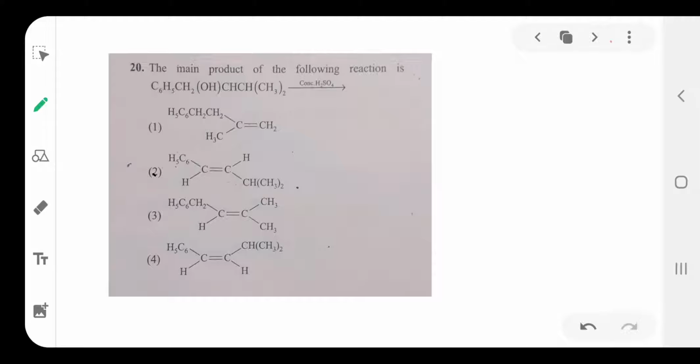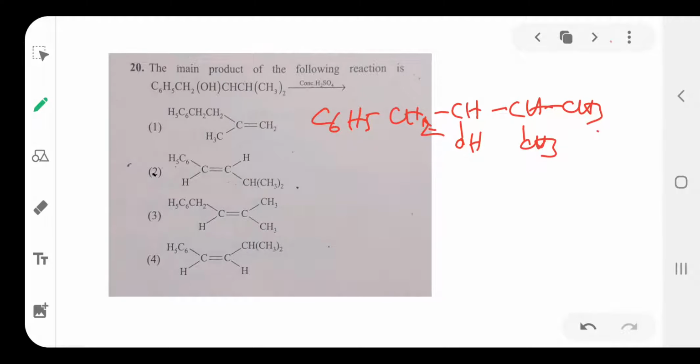The main product of the following reaction is here C6H5 CH2 CHOH, then CH3 CH3. If it reacts with concentrated H2SO4, it undergoes dehydration. What happens?